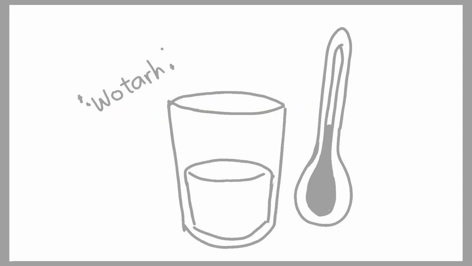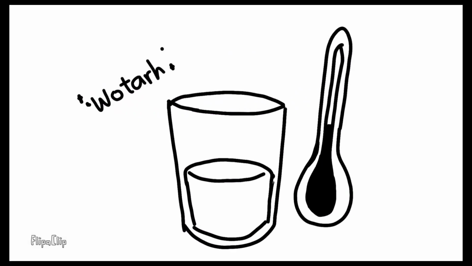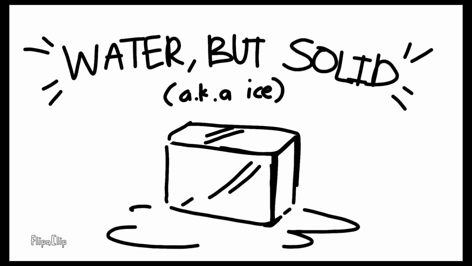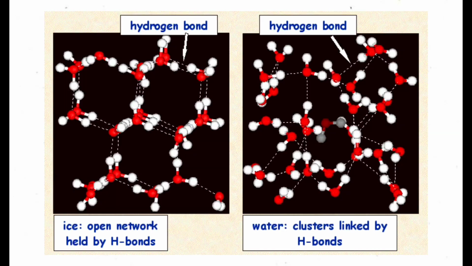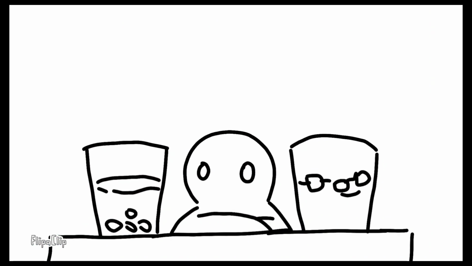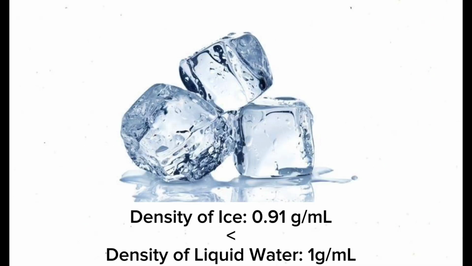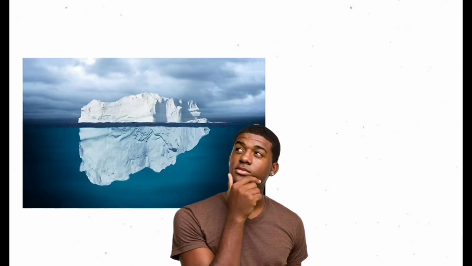Ooh, cold water. Have you ever wondered why ice floats in water, even though they say that solid is usually denser than liquid? You don't know too? Well, let me explain. When the temperature of water is reduced, water freezes and forms solid ice, maintained by hydrogen bonding. The crystalline structure of ice has a more open structure than that of the liquid form of water, making it less dense, a phenomenon not seen in the solidification of other liquids. The lower density of ice causes it to float at the surface of the liquid water, such as an iceberg in the ocean, or ice cubes in a glass of water.